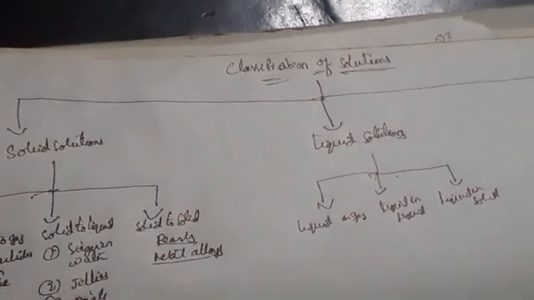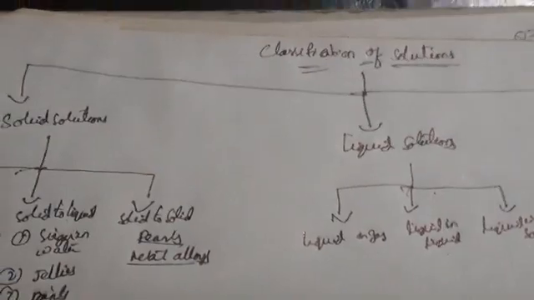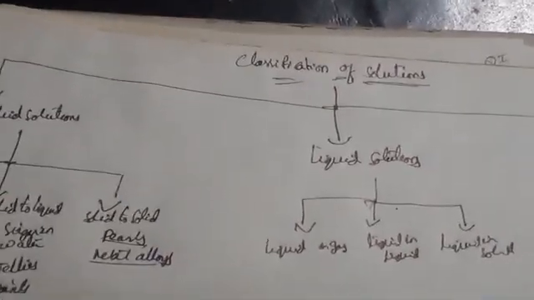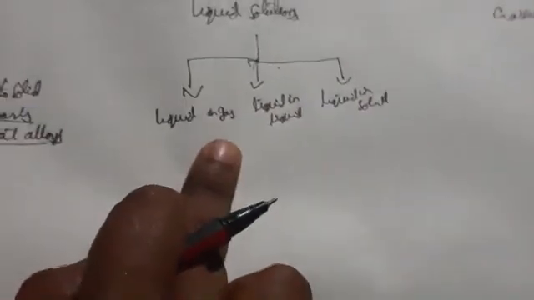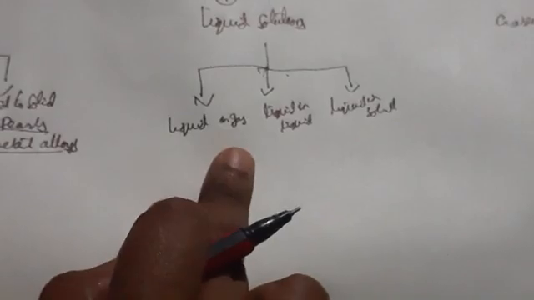So here liquid solutions are divided into three types, that is liquid in gas, liquid to liquid and liquid to solid. So let us say examples of liquid to gas. So here what are the examples we are going to take in liquid to gas.